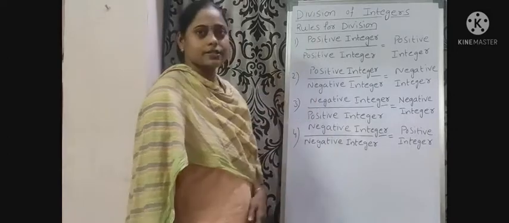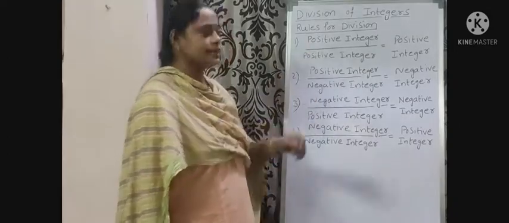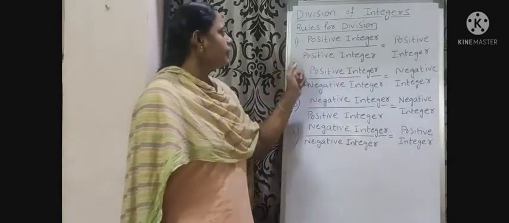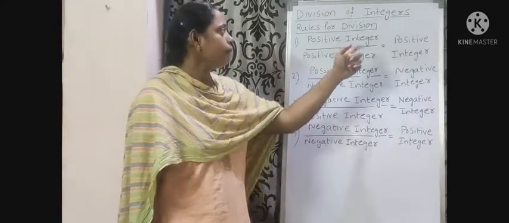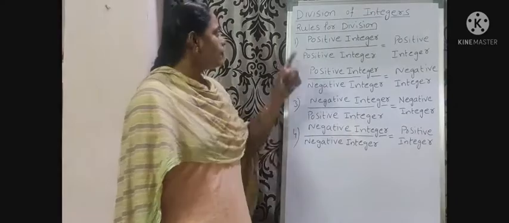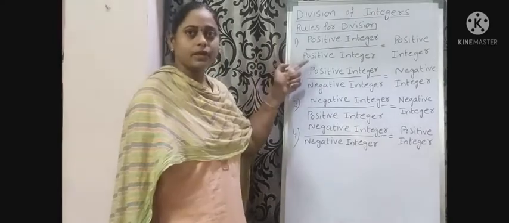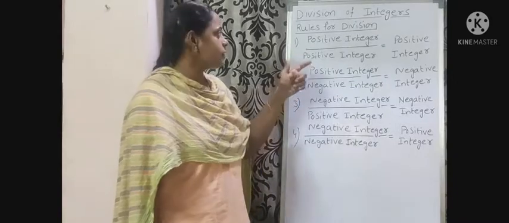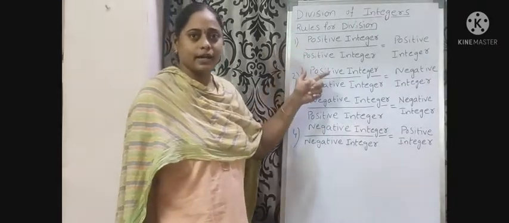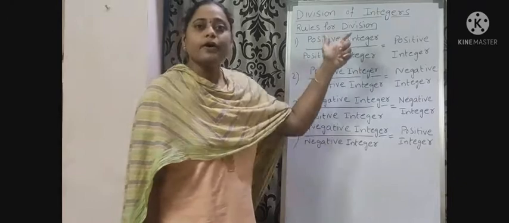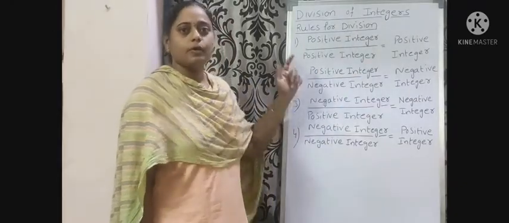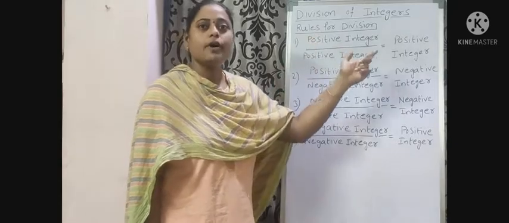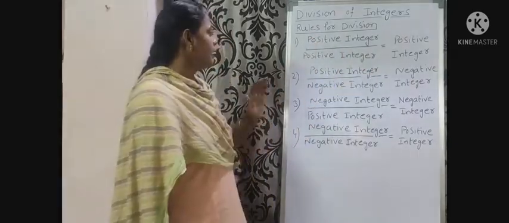Division of integers. Rules for division. First one, positive integer by positive integer gives positive integer. When we divide two positive integers, again we get a positive integer.